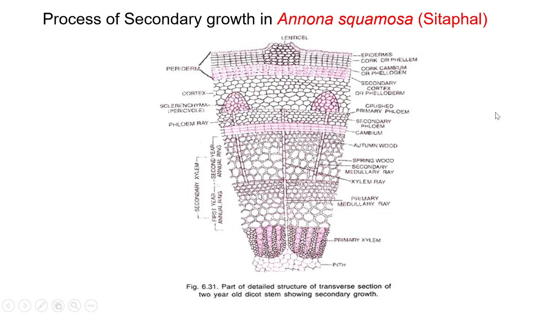Now let us see the process of secondary growth in Annona squamosa. In Marathi it is called Sitaphal.